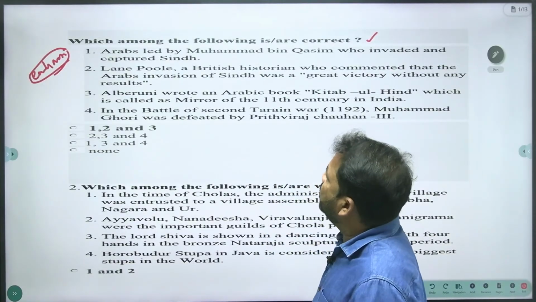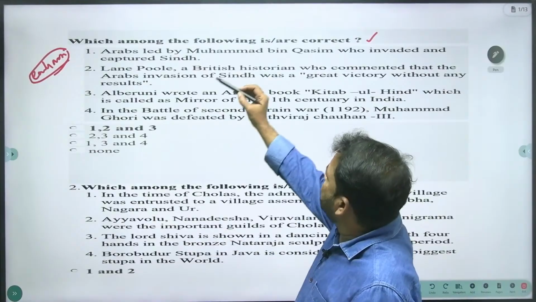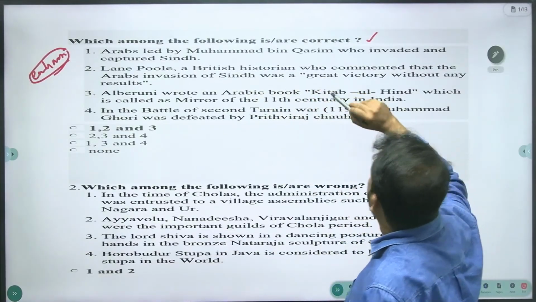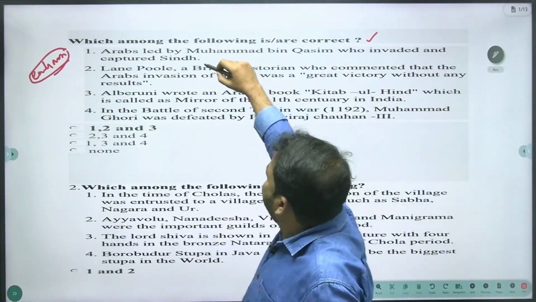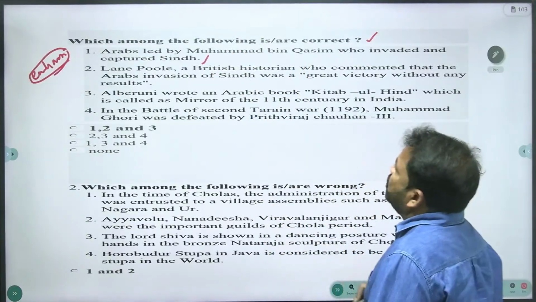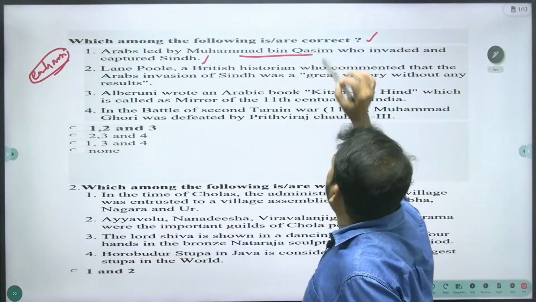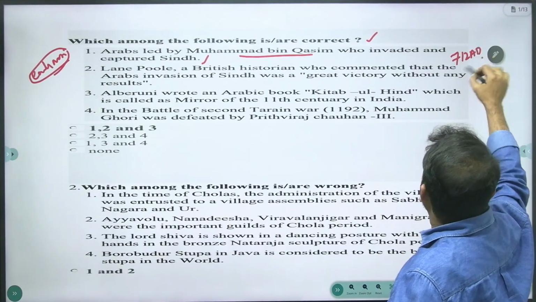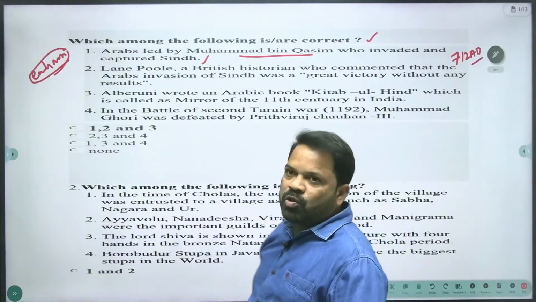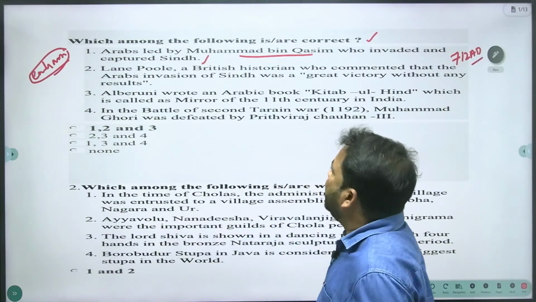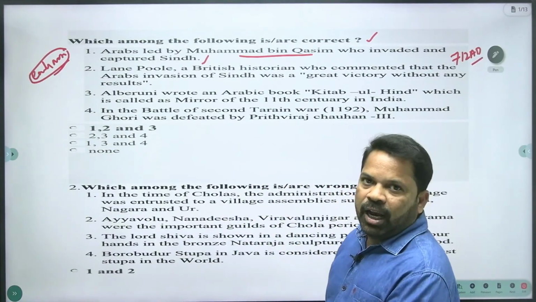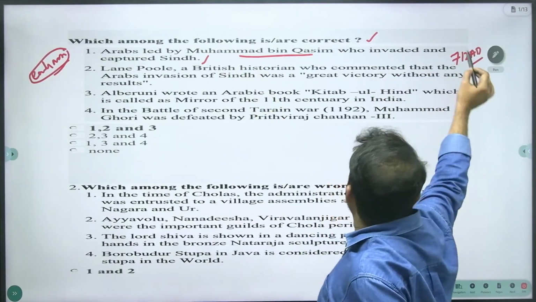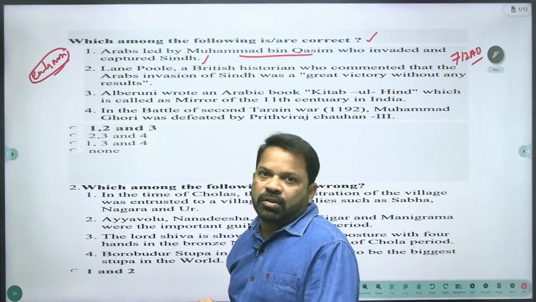Muhammad bin Qasim invaded India around 712 AD. He was the first Muslim who invaded India, and he invaded and captured Sindh in 712 AD. That is the right answer.